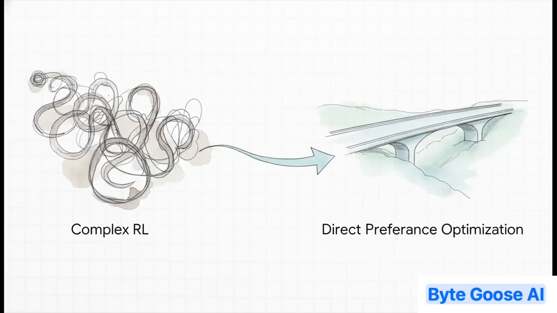So what's the big picture here? The key takeaway is that the entire field of AI alignment is evolving, and it's moving fast. We're shifting away from these complex, multi-stage reinforcement learning pipelines and moving towards more direct, mathematically elegant, and stable methods. We're finding smarter, more efficient paths to teach these models what we actually want from them.